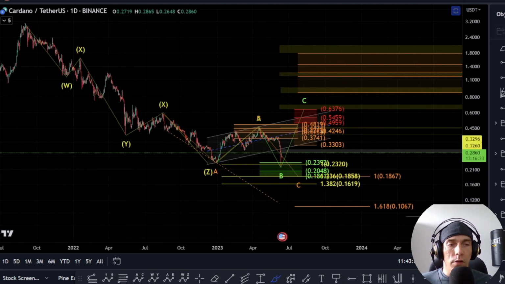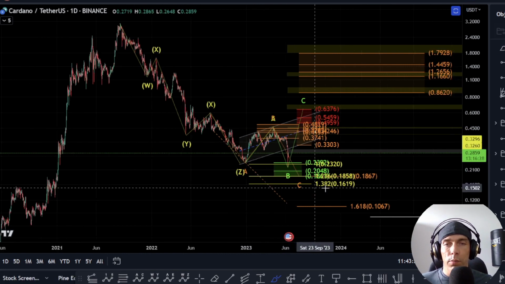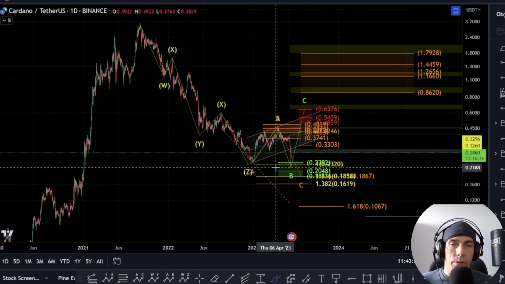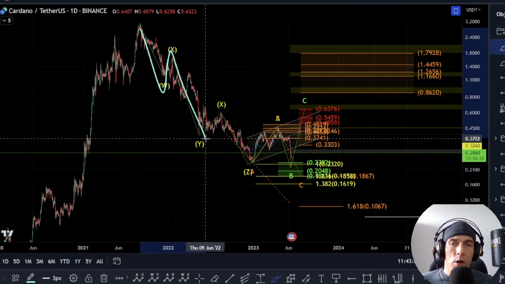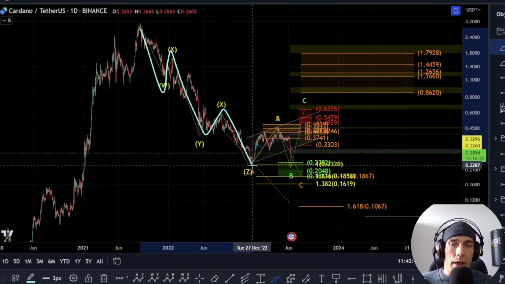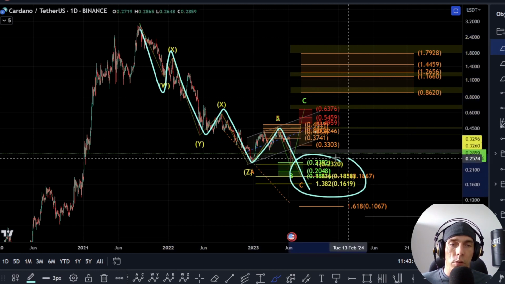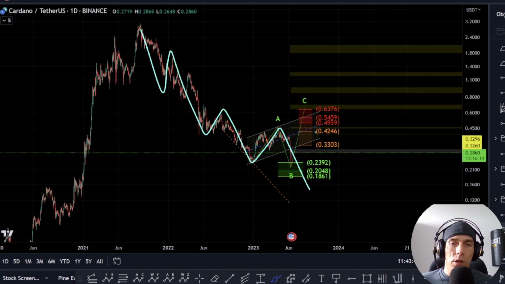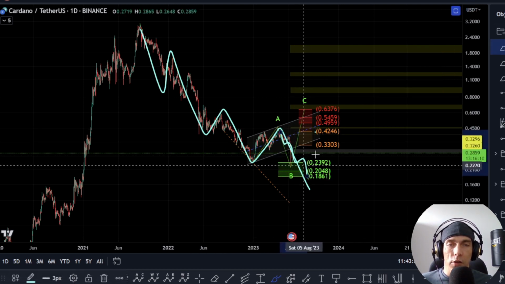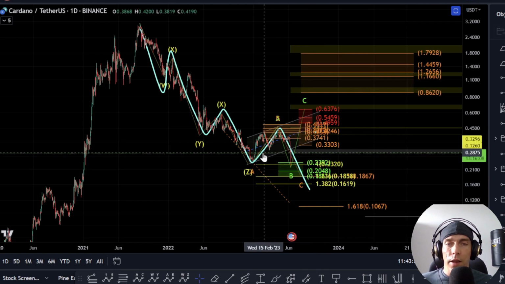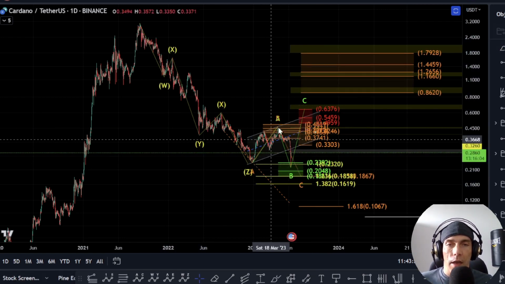If we just break down directly, like I said, for that 5-wave move, however, we have two possibilities where we can count this as either a 5-wave structure to the downside, or we can break this up in this way here, where we treat this as WXYX. And then this would be A, B, and C for that Z wave, which would look to push us down deeper here. So we need to just be aware that if we do get a 5-wave move that actually gets good structure here, then I'd be leaning more towards that 5-wave move or towards the idea that this is A, B, and C.